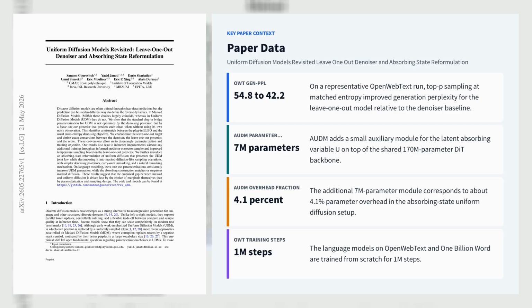zero-shot baselines. On Sudoku, leave-one-out UDM reaches nearly perfect solve rate, while AUDM and re-AUDM match or exceed mass diffusion, supporting the claim that the UDM-MDM gap is driven more by parameterization and sampling design than by the corruption marginals